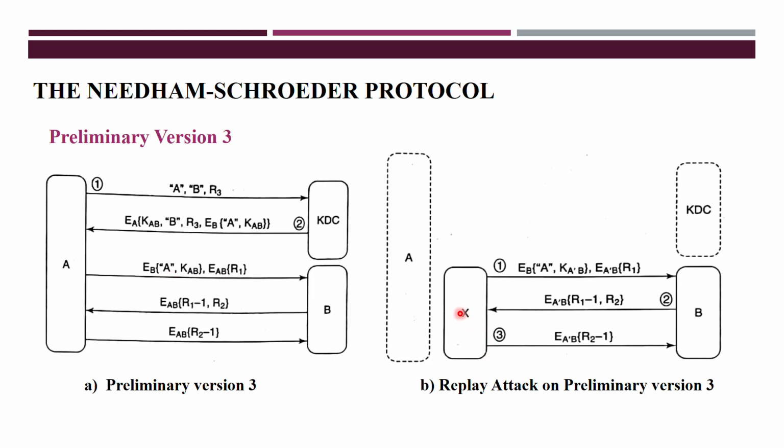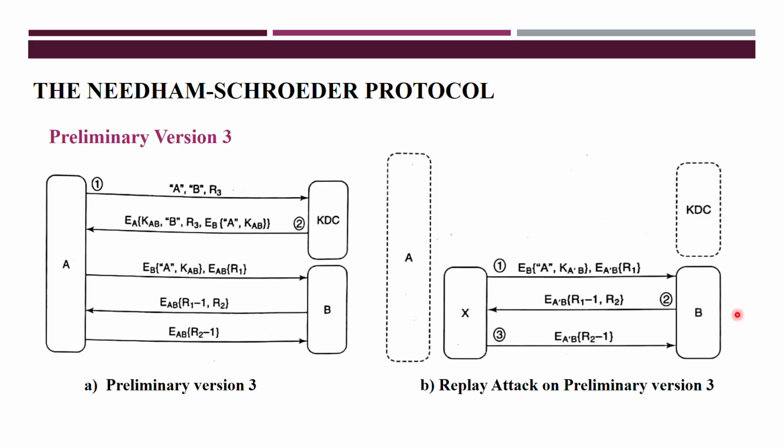Then this attacker X interrupts and forwards the message like this. After forwarding this, A dash, which is X, doesn't do anything here. It takes the session key, and with the help of that session key it decrypts this R1, and the same message it forwards to B. Whenever B receives this message, it will send the reply to X. Now X will decrypt, and after that it gets the challenge R2.